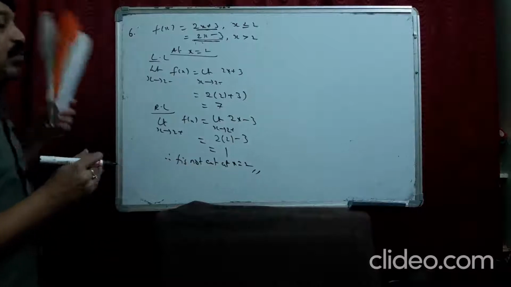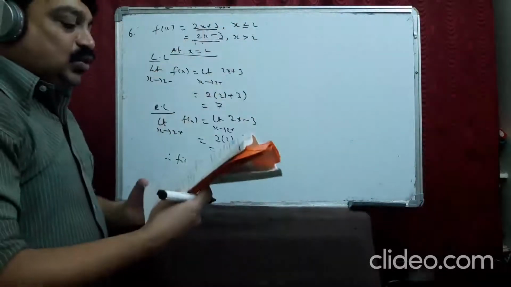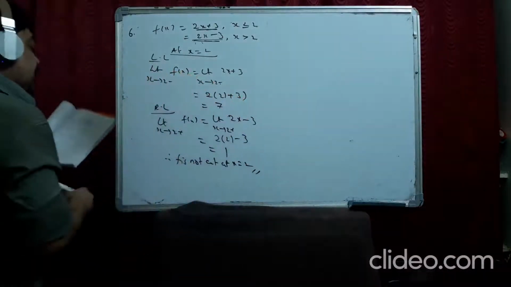So what about the other points, sir? Yes, it is continuous, because you are asked to check only at x equal to 2. So obviously it will be continuous at the other points. See the seventh question.